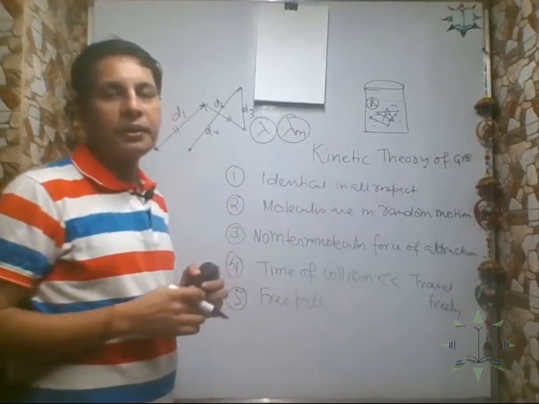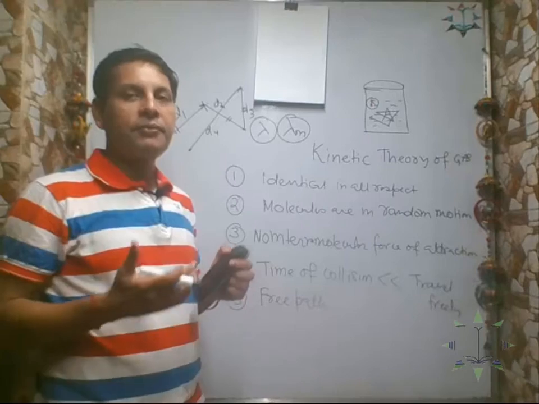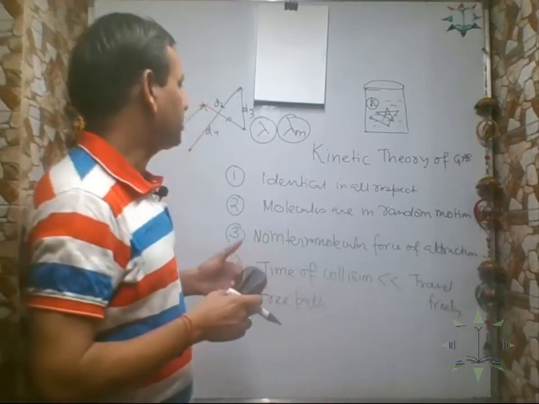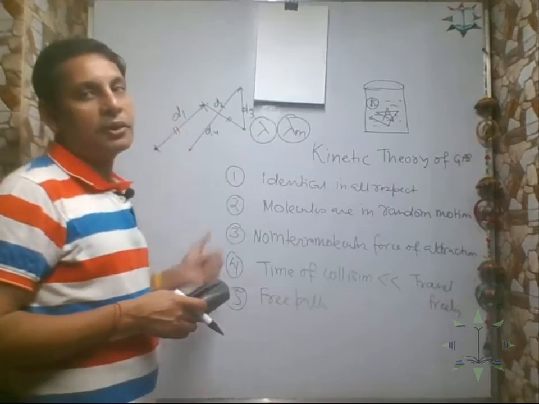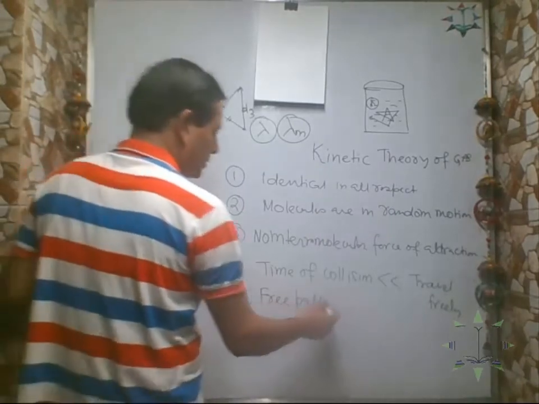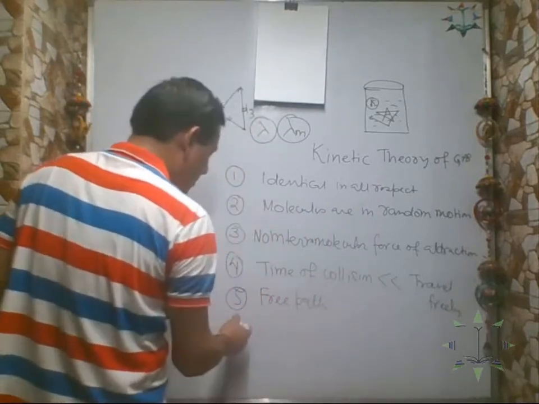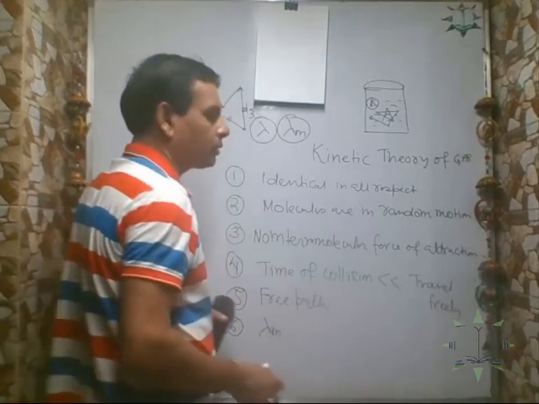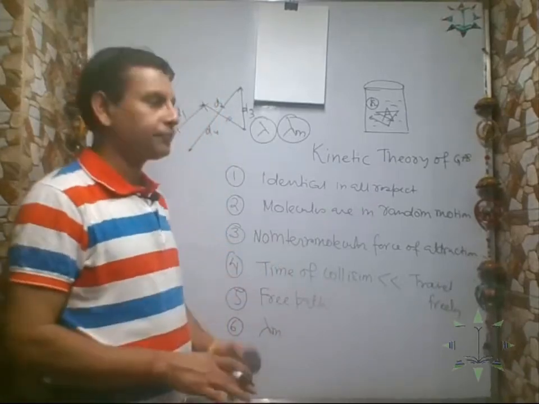So what is mean free path? The average of all the free paths is called mean free path. So at a particular temperature, the average of all the free paths, that is the mean free path, is same. So free paths are not same, but mean free paths are same. Mean free paths of all the molecules are same, correct?